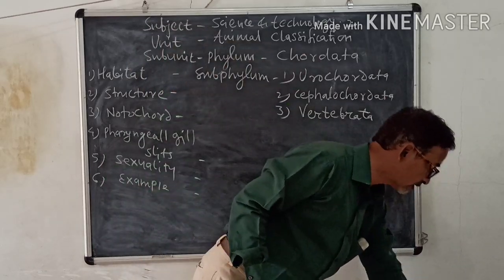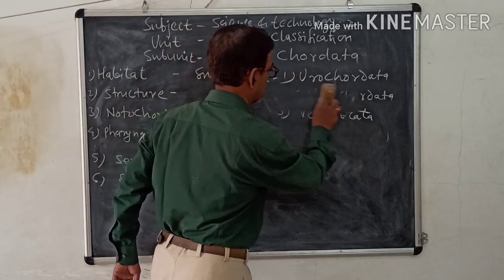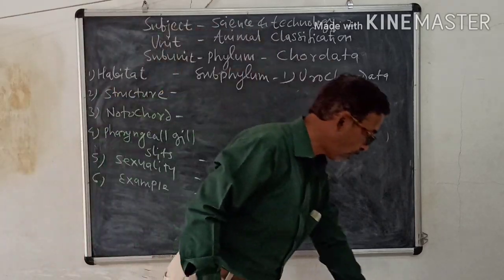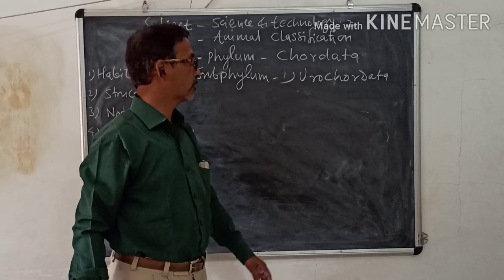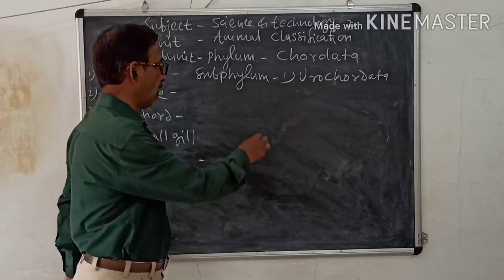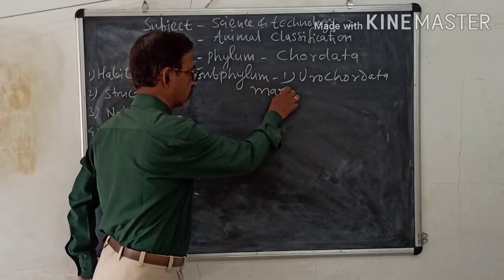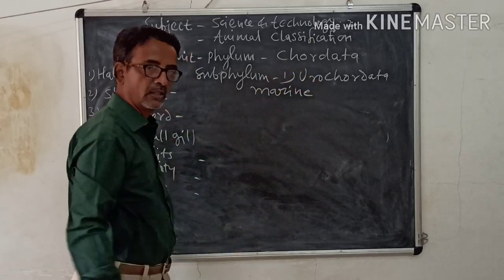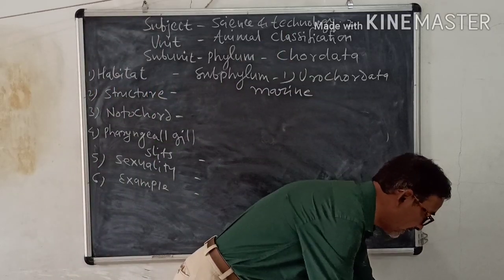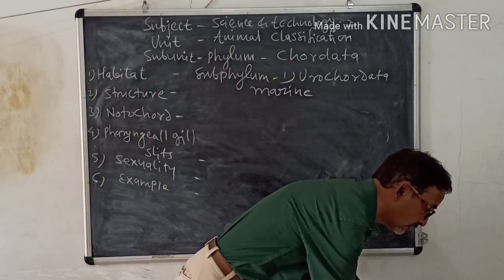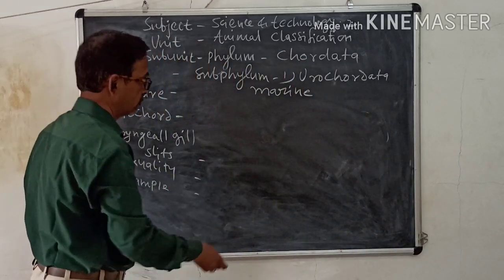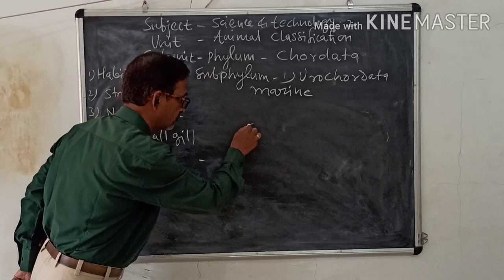We shall see the characteristics of this. Under the heading habitat, all the animals belonging to subphylum Urochordata are marine animals. Their diagram is like this.